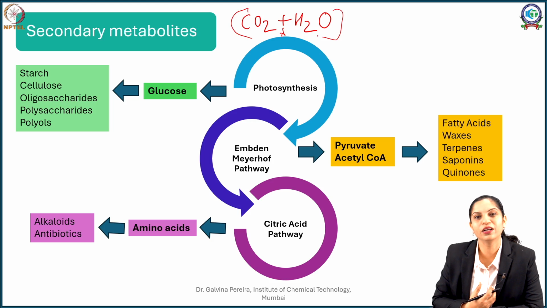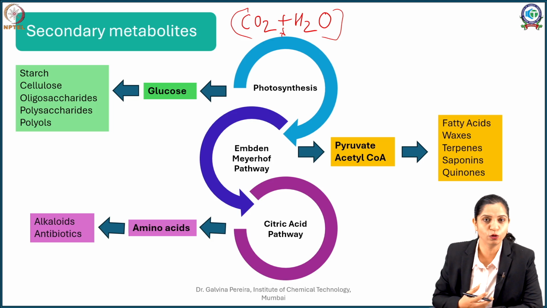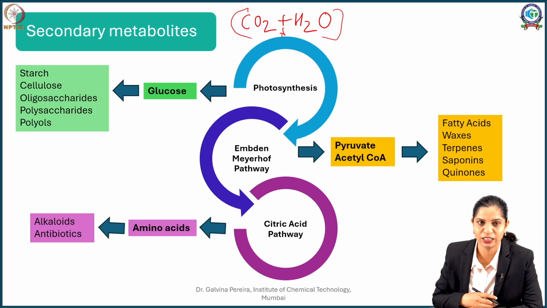This simple sugar includes your glucose, but later on there are numerous pathways called shunt pathways which help in developing other sugars as well. So you know you have your ribose, pseudoheptulose, pentoses and so on. So from photosynthesis you will get your glucose, and via different shunt pathways you will get other saccharides also.